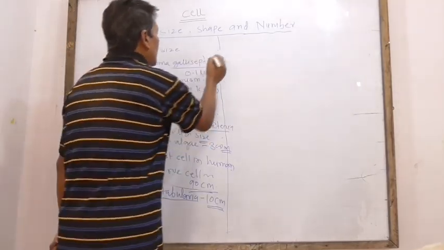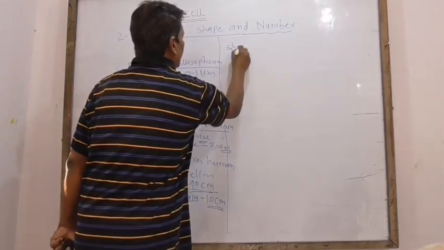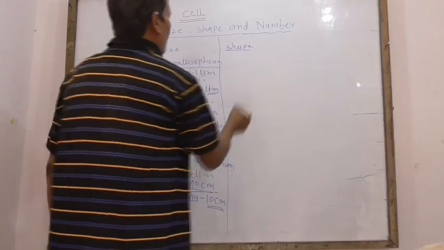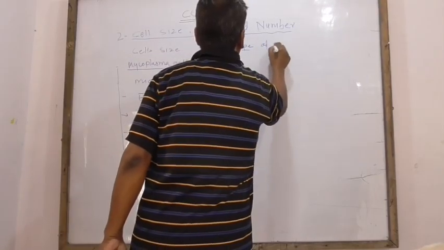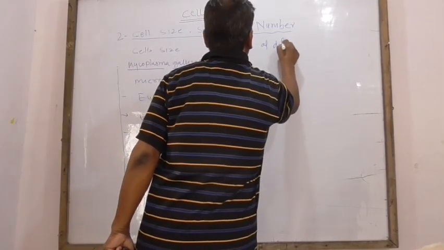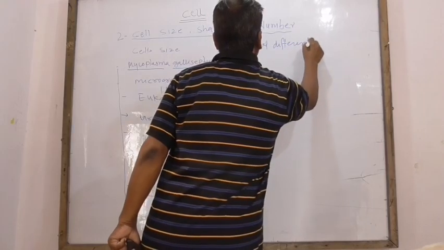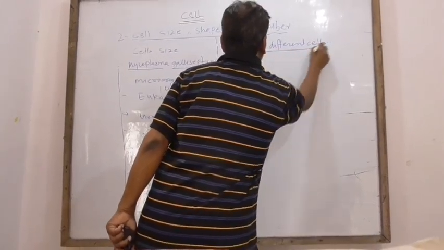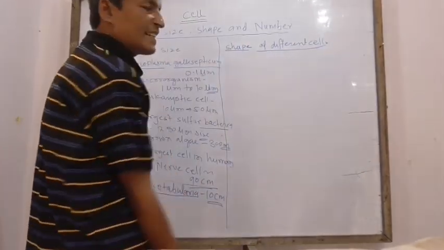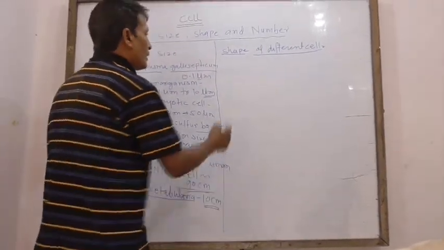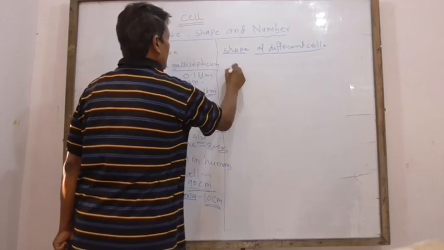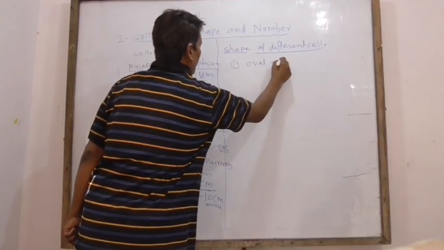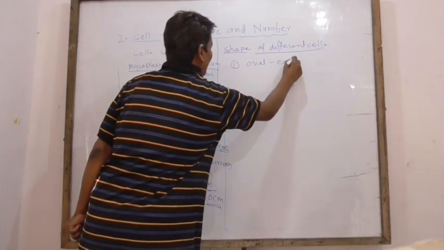Shape of different cells. How many shapes are there? Some cells are oval, for example, eggs.